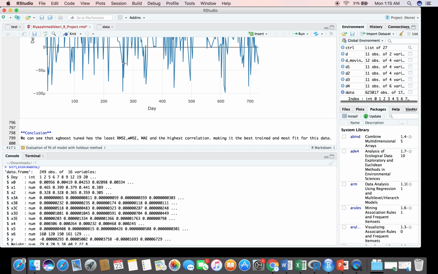So to conclude, I would say that the XGBoost performed really well, and it gave me the least RMSE and WMSE, and also it had the highest correlation.